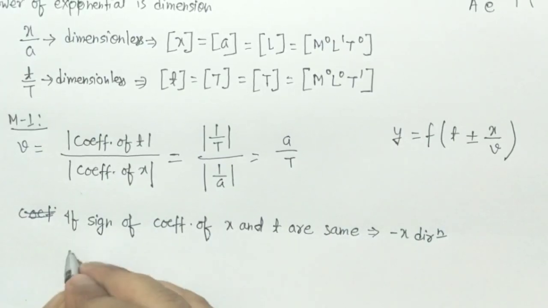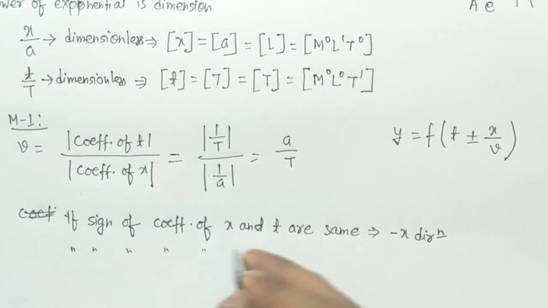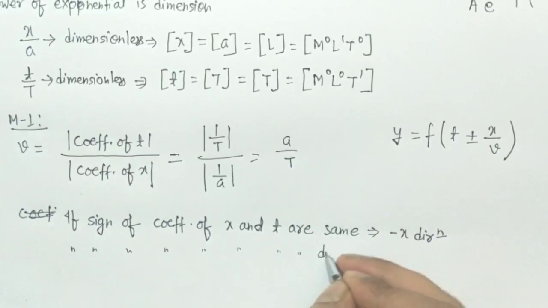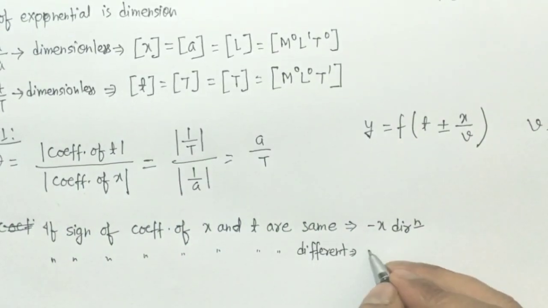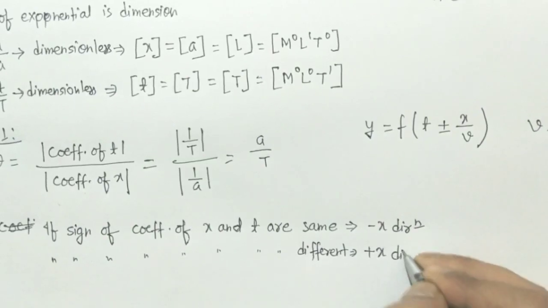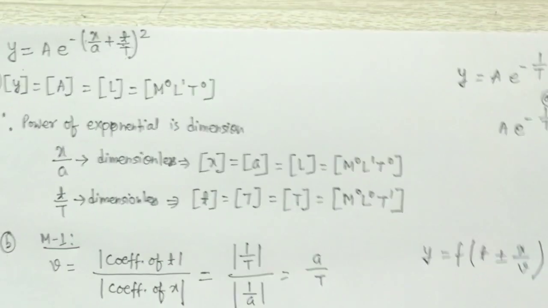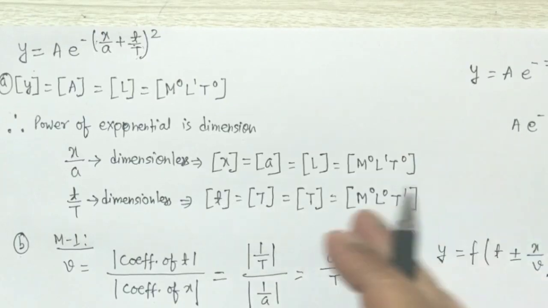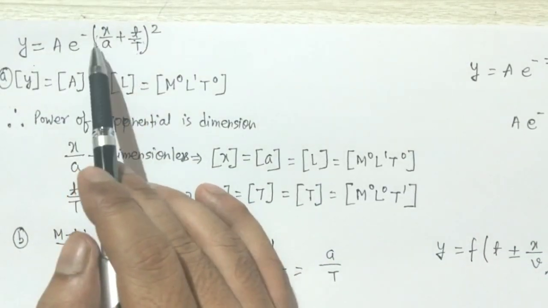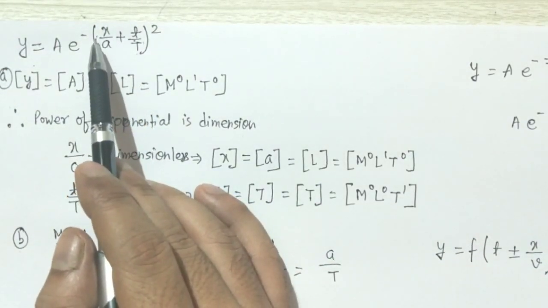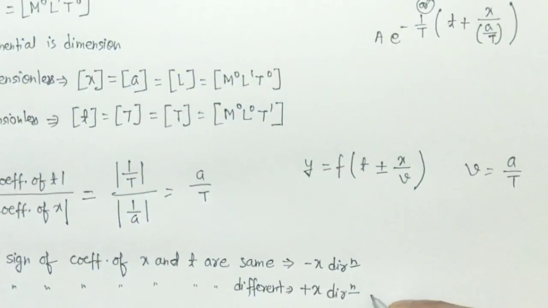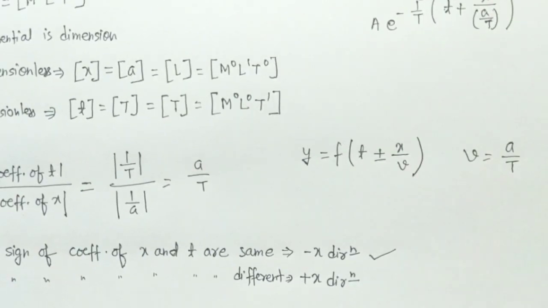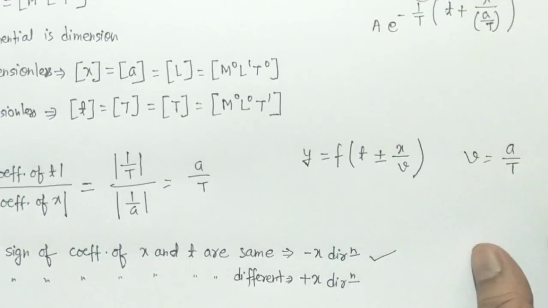And if the signs of the coefficients of x and t are different, then the wave is traveling along the positive x direction. Since in the given question both coefficients are positive, the coefficient of x is positive as well as the coefficient of small t is positive, so the given wave is traveling along the minus x direction. And now see by method 2.